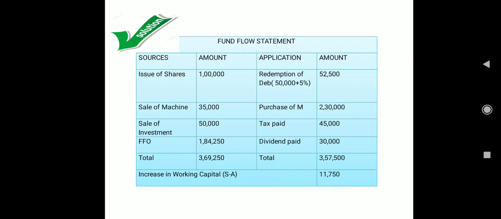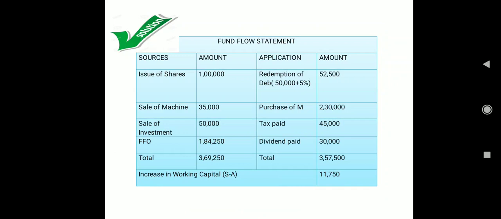And then finally we need to prepare the fund flow statement, where we have only two headings, that is sources and application. Again, I don't think I have to discuss it again because we have already discussed it, so we can go quickly. That's why I discuss each and every item of the question before the solution.